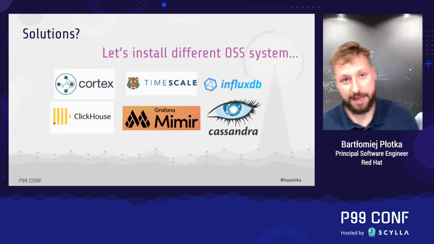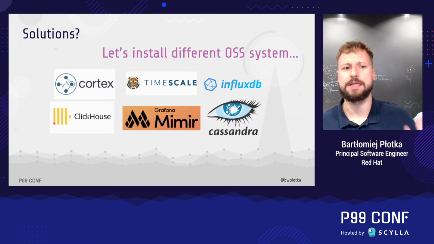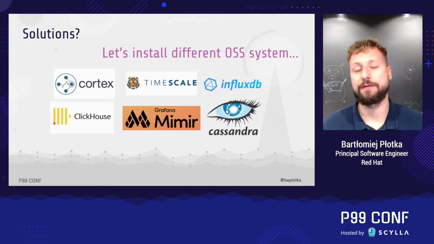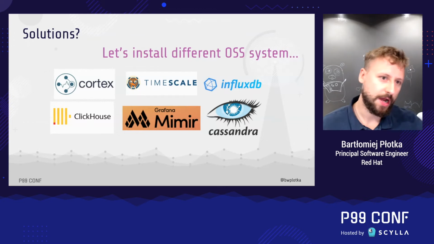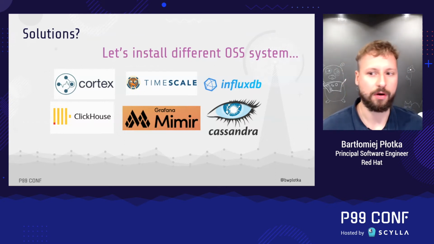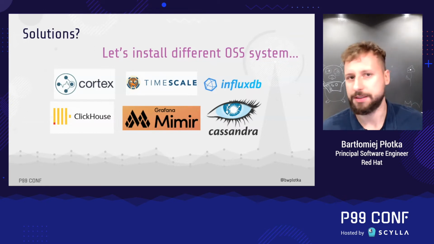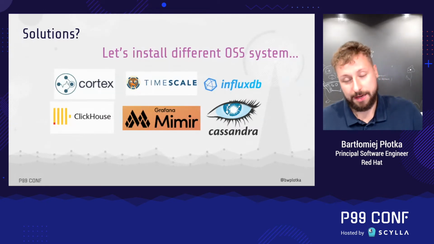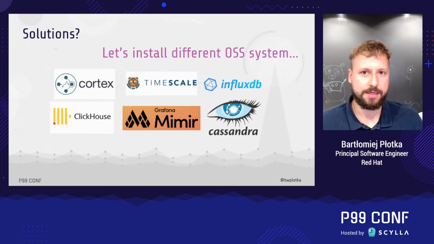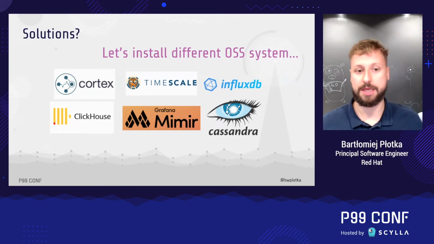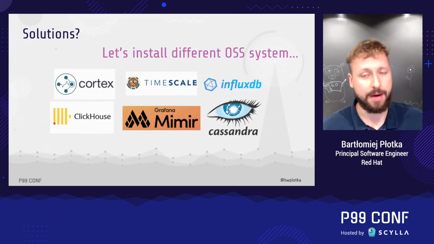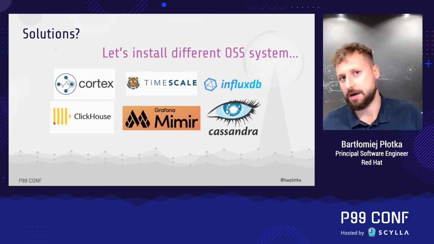Finally, some people say, wait, why do we invest in the Thanos project if it has such inefficient compaction? Let's switch to another open source system or cloud vendor that can store time series and solve our goals. Well, sometimes that might be a good solution, because there are design limitations, license problems, community problems, so jumping through different projects might be necessary. However, there are problems as well.